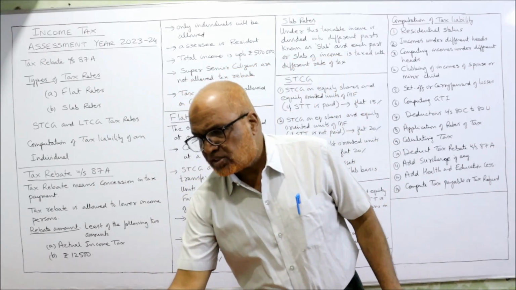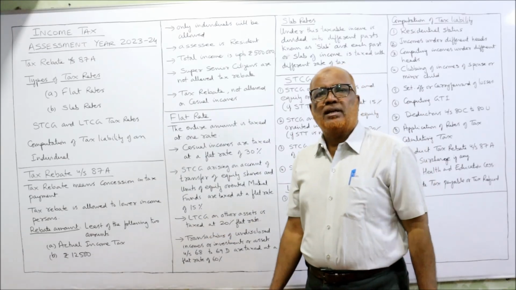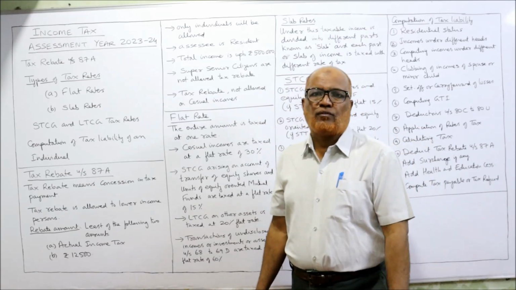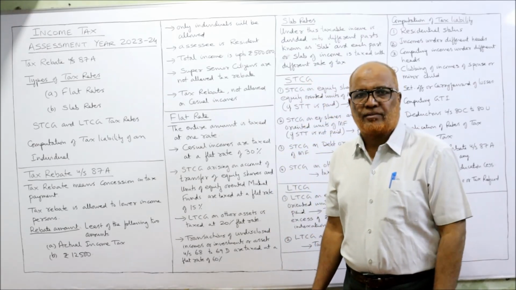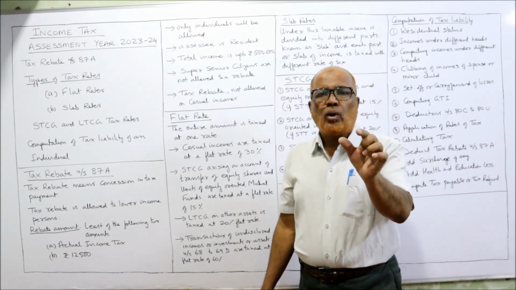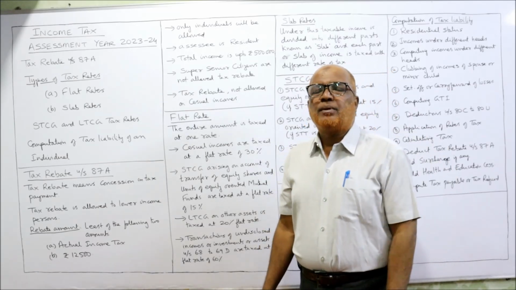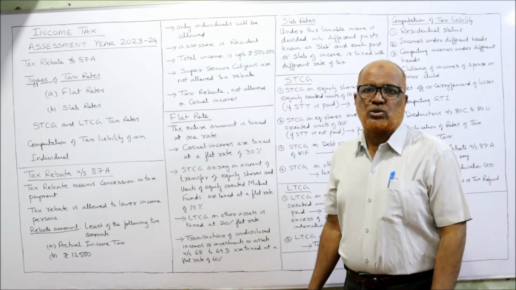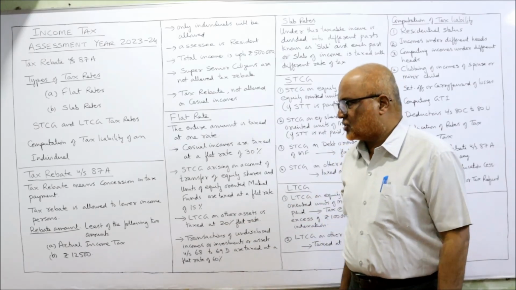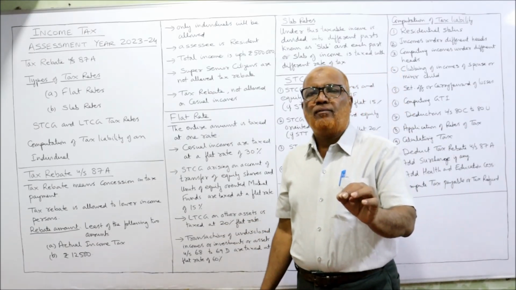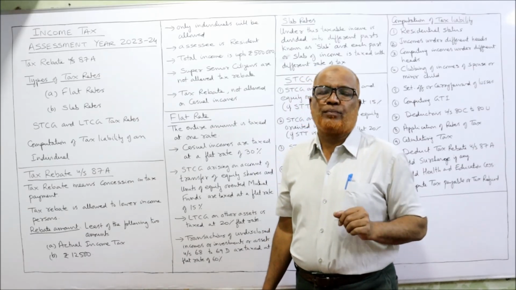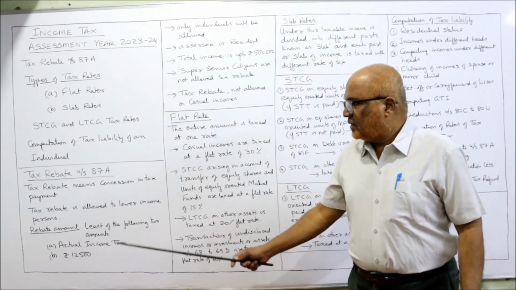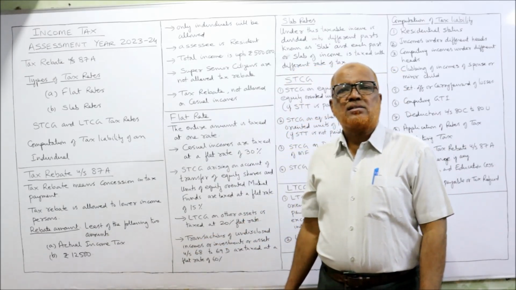Now, first of all, tax rebate under section 87A. The meaning of tax rebate is concession in the amount of tax, or lowering the amount of tax. For lower income group people, the Income Tax Act has given some concession, some reduction in tax amount. That is called a tax rebate. Tax rebate is allowed only for the lower income group. So who are called lower income group? The Income Tax Act has given the provision. Then the rebate amount: how much tax rebate is allowed?